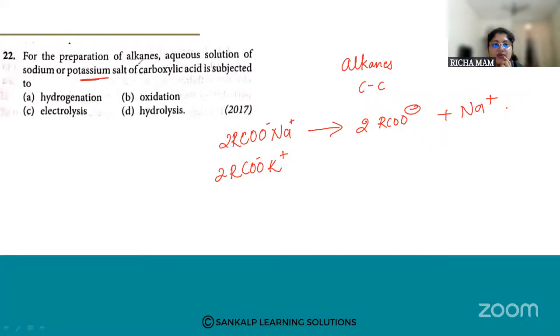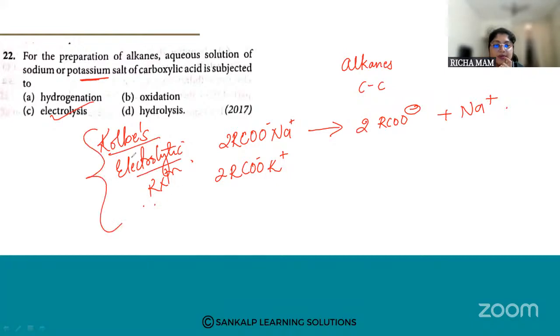This is when you subject it to electrolysis. When you take the aqueous solution of the sodium or potassium salt of carboxylic acid, you are going to get an alkane. And this named reaction is called the famous Kolbe electrolytic reaction. I hope you have heard about this Kolbe electrolytic reaction.